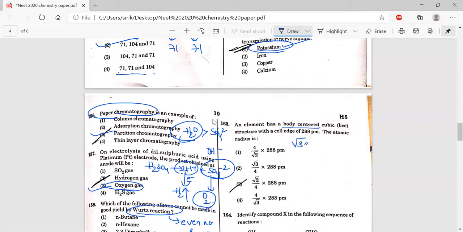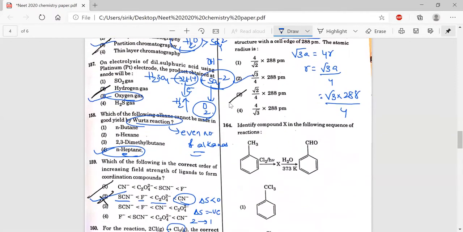For BCC, root 3 a equals 4r is the relation. We want the atomic radius r, so root 3 a by 4, and root 3 into the a value is 288 by 4. So our option is root 3 by 4 into 288. This is the correct option.